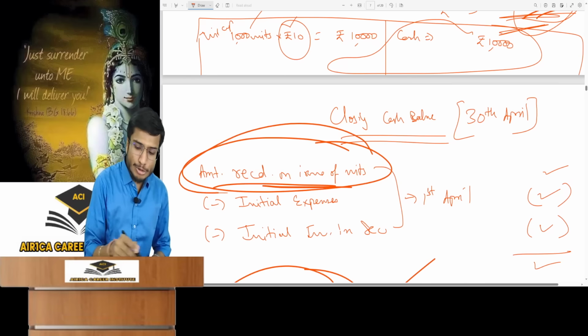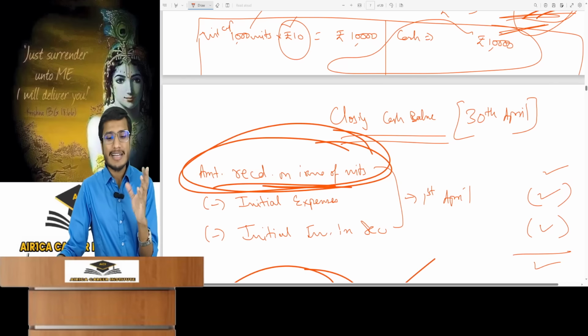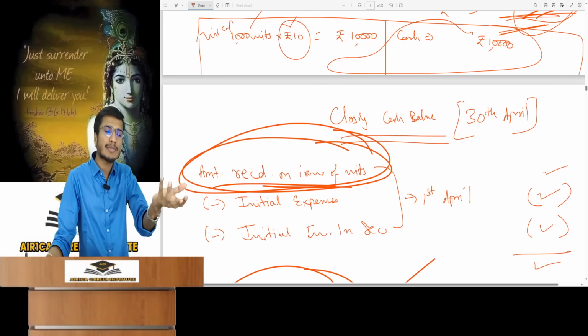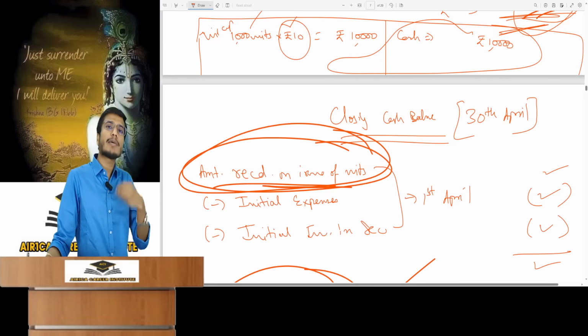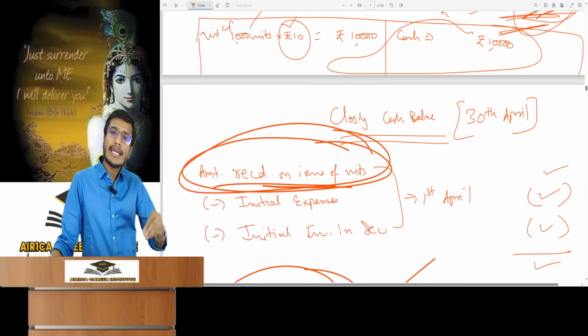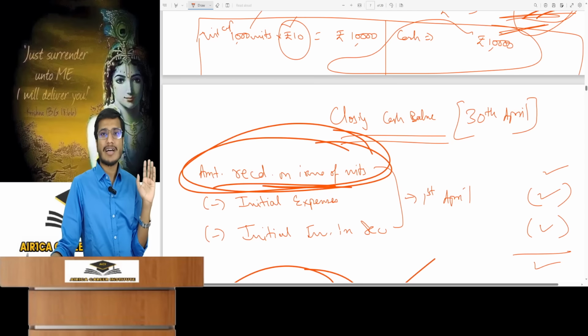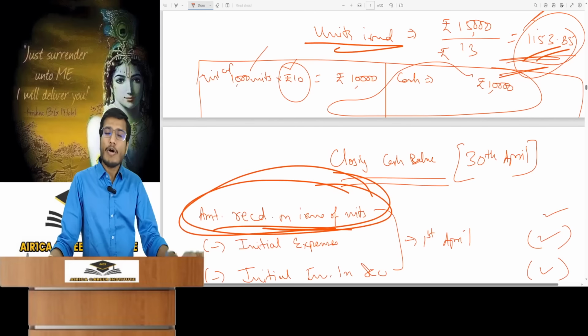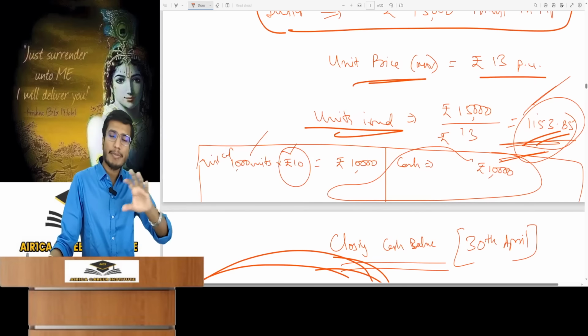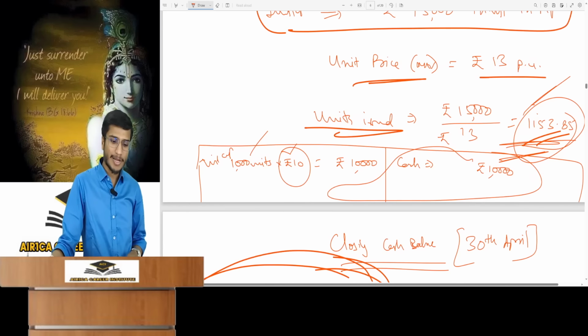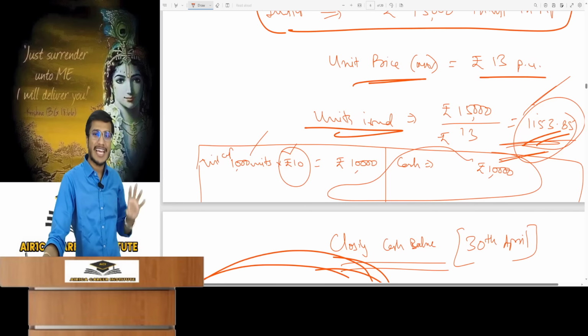But when a mutual fund first issues its units, what is that initial price? There is no NAV available then, as the fund has just been established. So when a mutual fund does it, it can be at any price. You can do it at any price, it doesn't matter. Because that initial price will itself become its NAV, and in practical life, units are generally issued at 10 rupees per unit. Understand with an example how that becomes NAV.